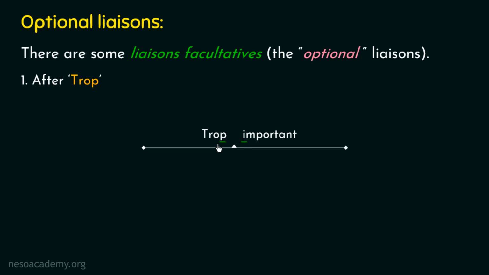And now let's pronounce these two French words after applying the liaison. The pronunciation will be trop important. I am repeating it again: trop important. Alright? So here you have two choices. If you don't want to apply the liaison, you can simply pronounce it like trop important. And if you are in a more formal situation, then you can pronounce it like trop important. It means too important. So that's all about the very first case of optional liaison.